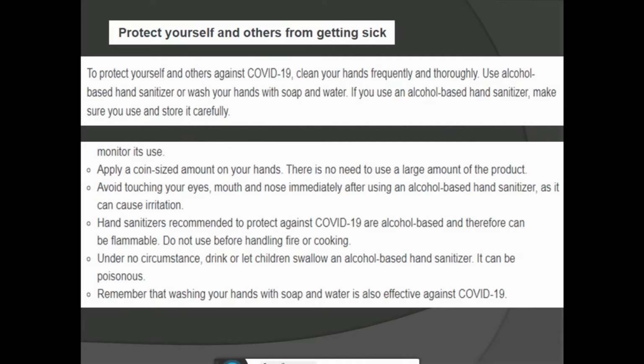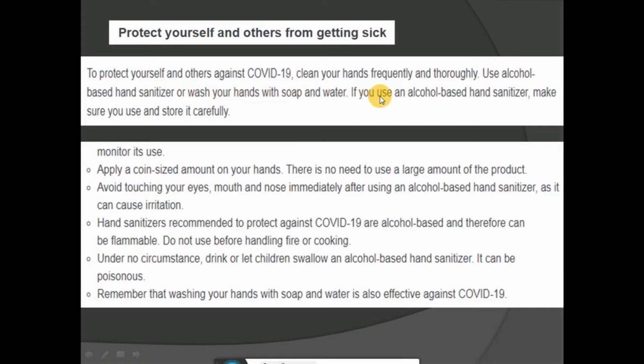Next, you have to mention safety guidelines to protect yourself and others from getting sick in your organization. To protect yourself and others against COVID-19, clean your hands frequently and thoroughly. Use alcohol-based hand sanitizer or wash your hands with soap and water.